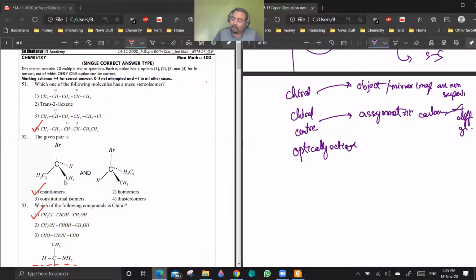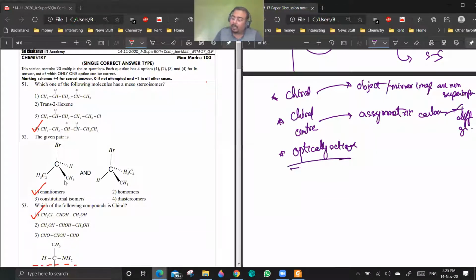It has nothing to do with optical activity. Are you getting a point? If I say that an object is chiral, this means that object and mirror image are non-superimposable. Are you getting a point? Yes, sir.